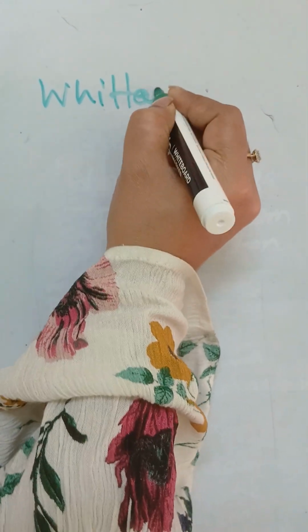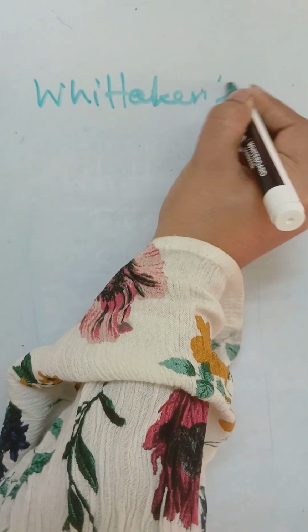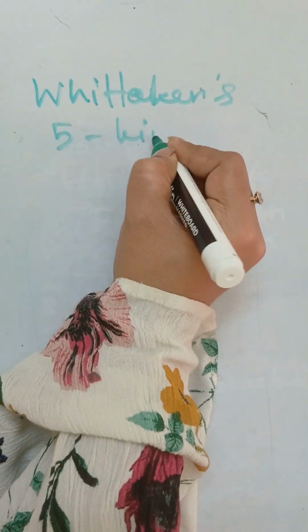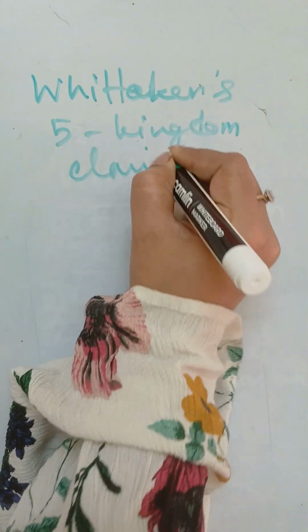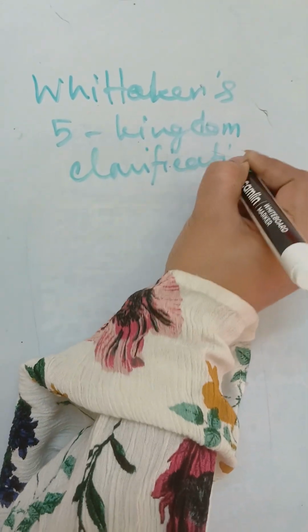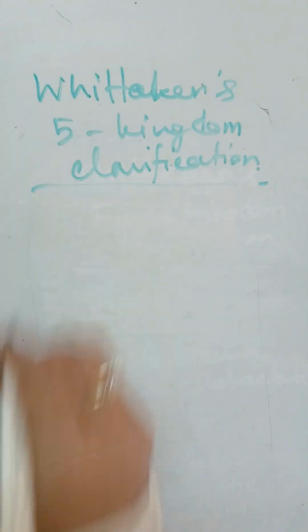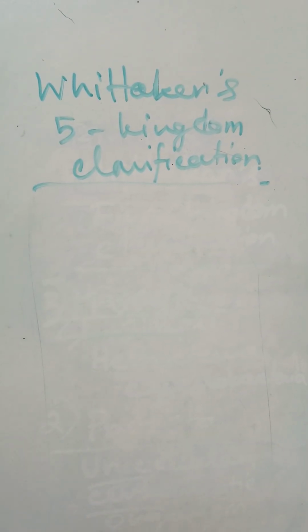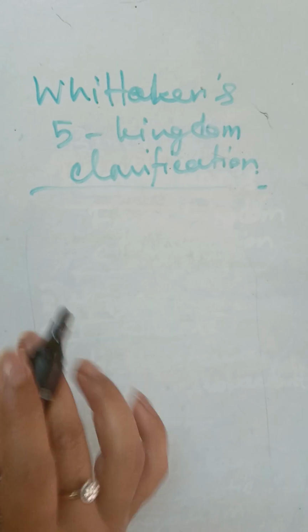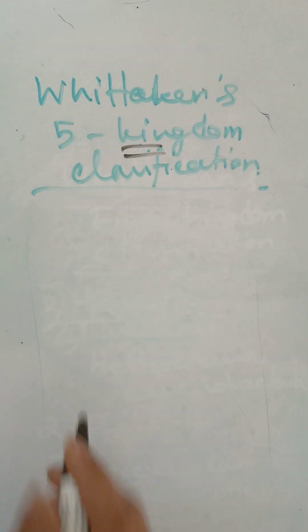Whittaker's 5 kingdom classification. What is this? This eminent scientist classified all life forms into 5 kingdoms. 5 kingdoms, always remember that.